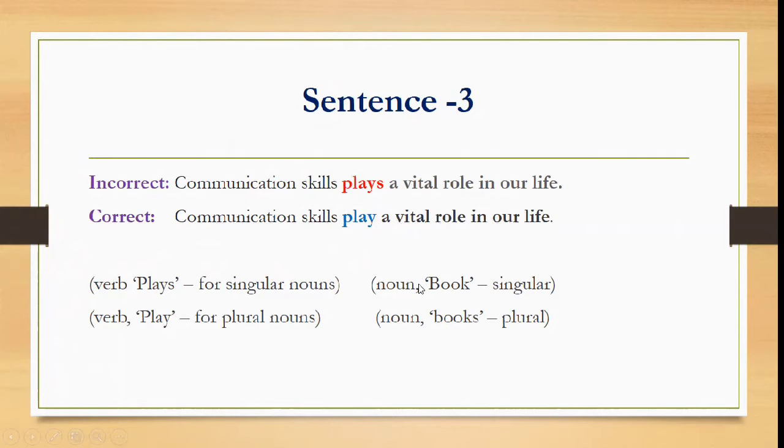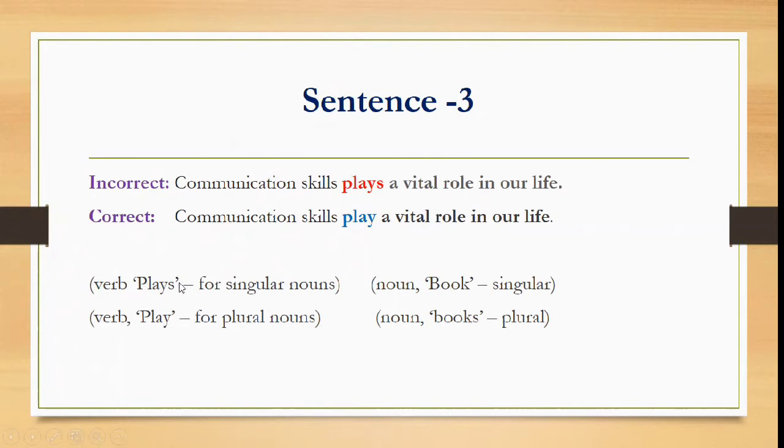Now let us look at these examples. In case of nouns, if we just write B-O-O-K, book, it is a singular noun. Everybody knows about this. If we write B-O-O-K-S, if we add S to book, then it is a plural noun. So for nouns, if we add S or ES, it becomes plural. But for verbs, it is the opposite.